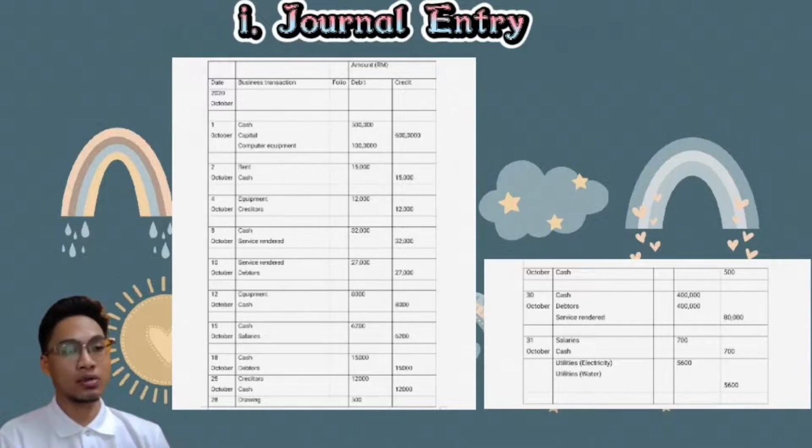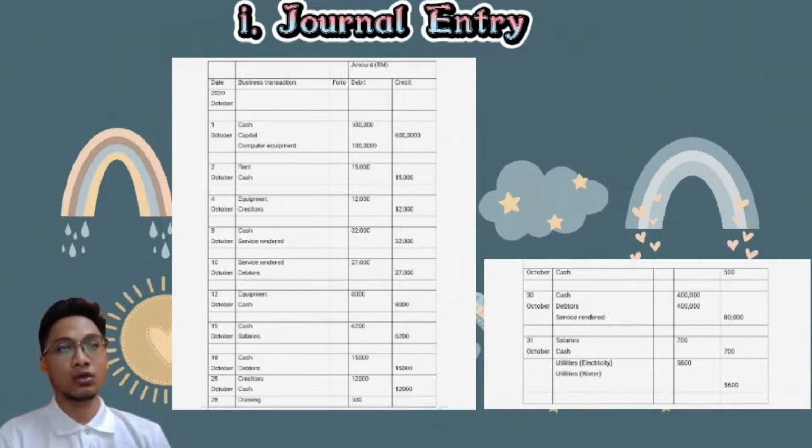On the 18th October, cash and debtor amount on the debit and credit side is 15,000. On the 25th October, the creditor and cash amount on the debit and credit side is 12,000. On the 28th October, the drawing and cash amount on the debit and credit side is 500.